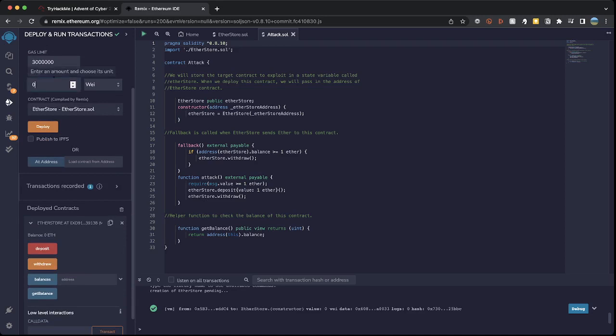If we change this to 10, the value of what we're doing, change that to Ethereum, and then we hit deposit. Boom. You'll see now our balance has increased to 10.